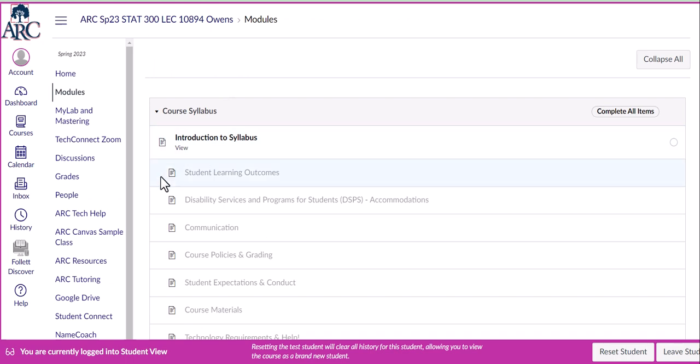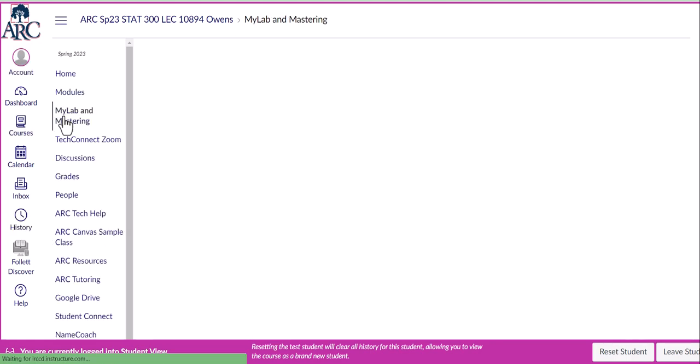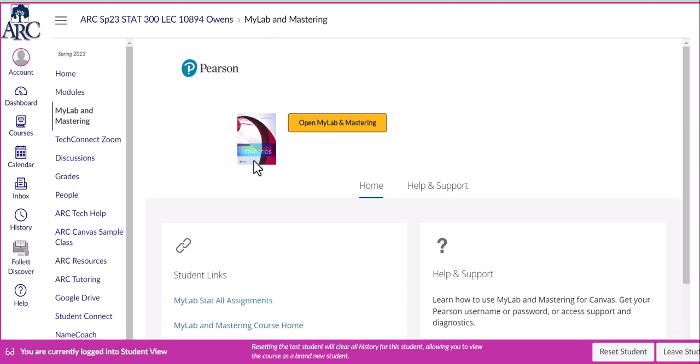The homework platform that we will be using is MyLab and Mastering. So you can find it right under modules here. So go to MyLab and Mastering, and it's going to bring up our textbook. So you will click on Open MyLab and Mastering, and from here you will set up an account if you don't have one. If you've used MyLab before, MyMathLab, or any sort of MyLab products, then you will likely already have an account, so you can log into that account, but you still need to provide an access code to get access to the textbook.